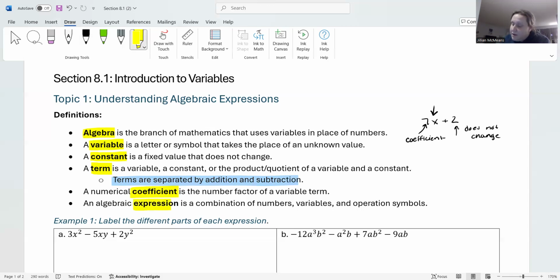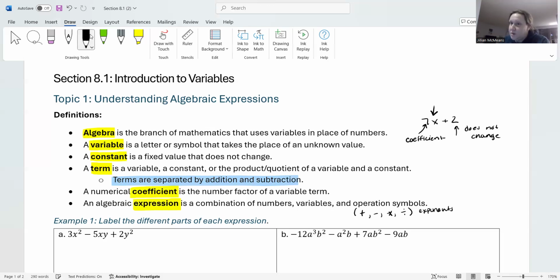And then finally, we have an algebraic expression. A lot of times we'll just call it an expression. You don't necessarily have to describe it as algebraic. We kind of at this point know that's what it's going to be. But an algebraic expression is the combination of numbers, variables, and operation symbols. So when we're talking operation symbols, we're talking plus, minus, multiplication, division. You could also include exponents.